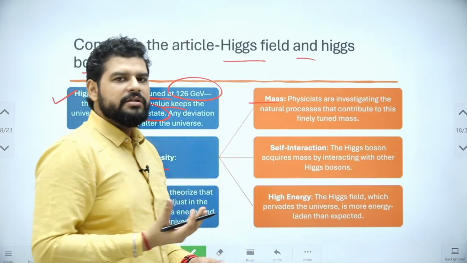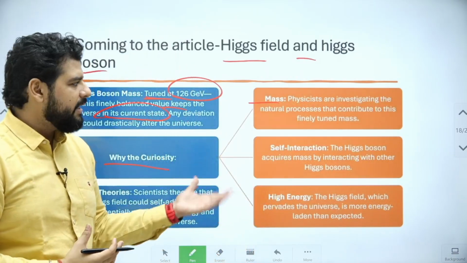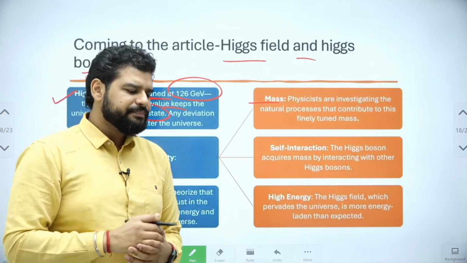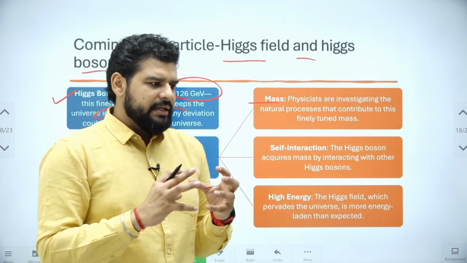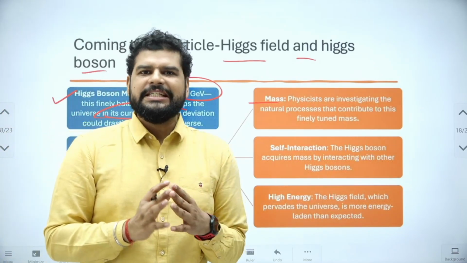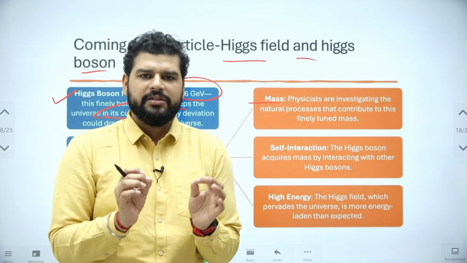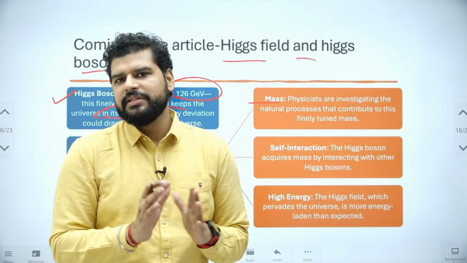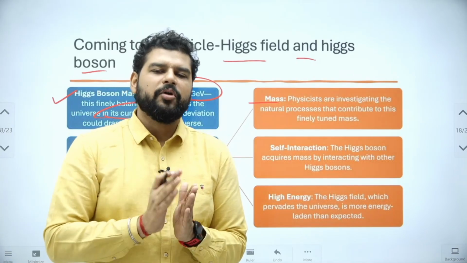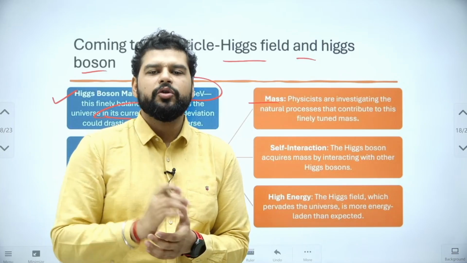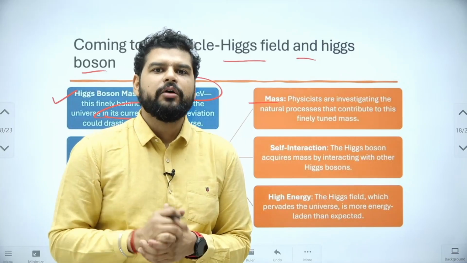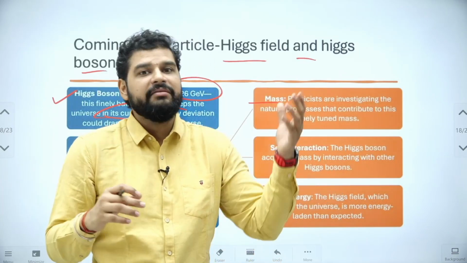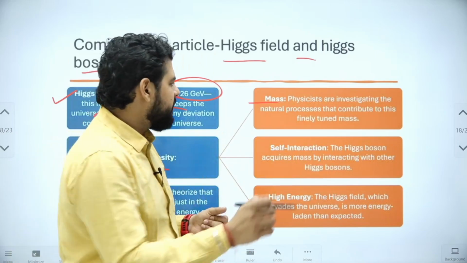The physicists are curious because the number 126 GeV is fixed. It's not changing, and nature, the processes in nature, made it 126. They're curious to find out why this number, why not 99, why not 299, why not 599.